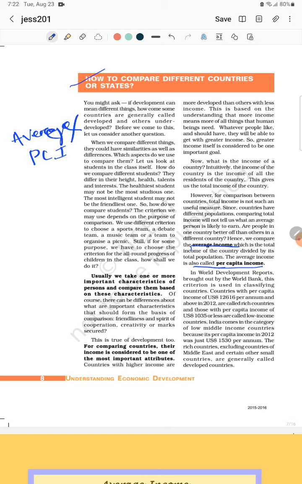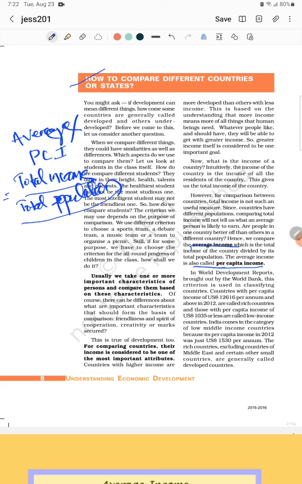Sometimes students get confused and think they are two different things. So what is the formula to calculate the average income? It is the total income of the country divided by the total population of the country.